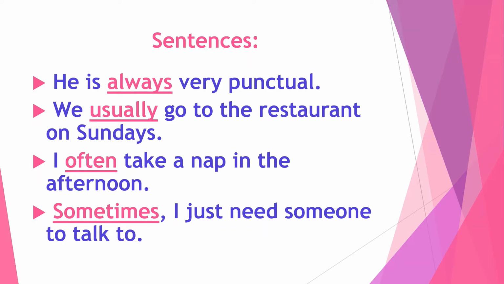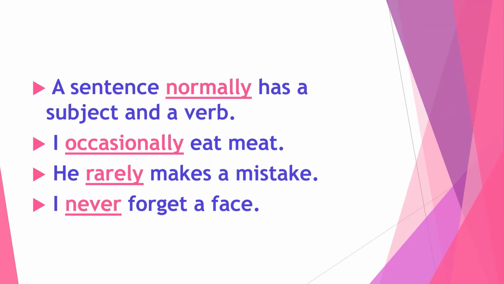Here also, often is an adverb of frequency because it tells us how many times or how often you take a nap in the afternoon. Now next, sometimes I just need someone to talk to. Here also, sometimes is an adverb of frequency because when you ask the question how often, you will get the answer sometimes.